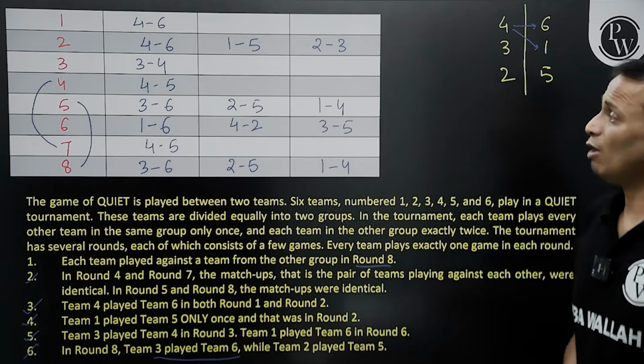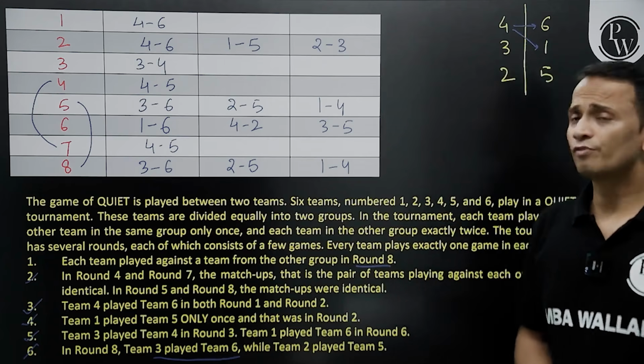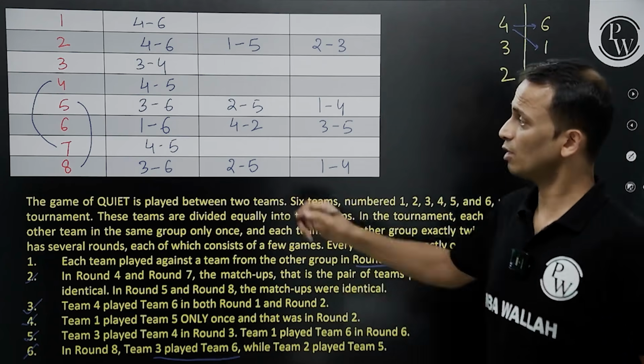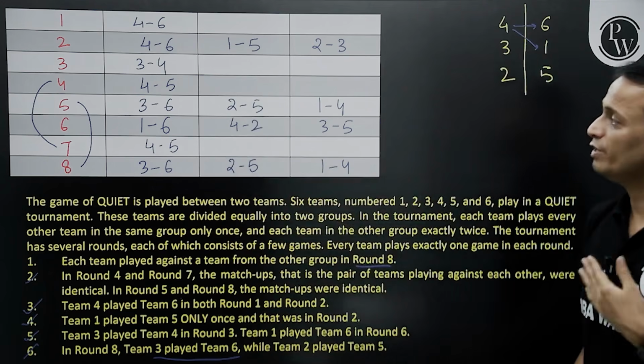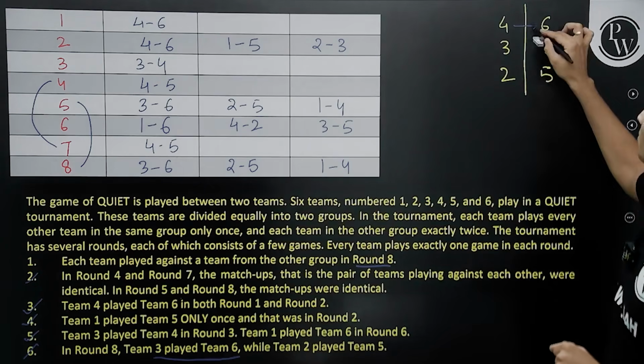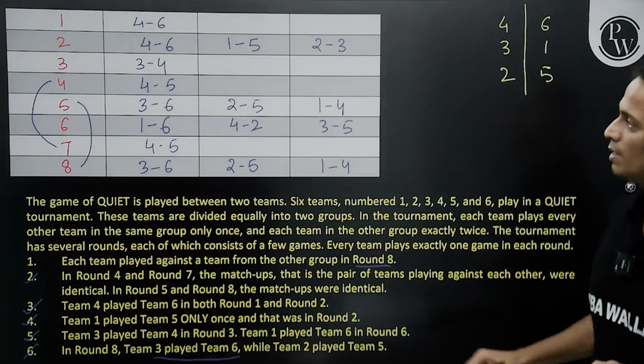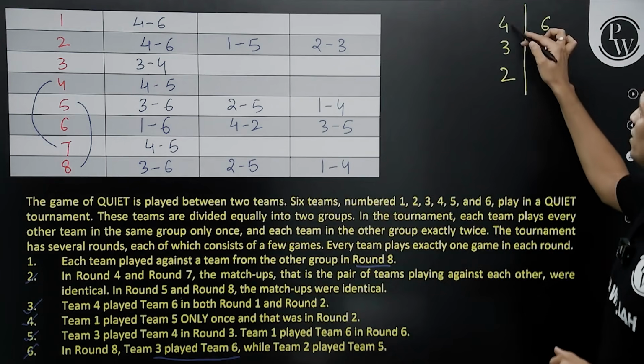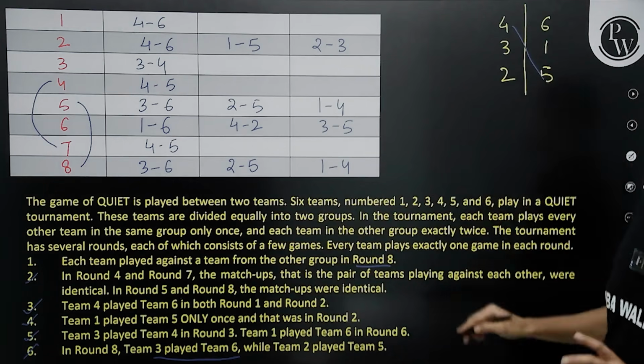Okay. Now let's talk about the remaining two matches of round 4, round 7. Which teams are left to be played in these rounds? So 4 and 5 have played with each other.